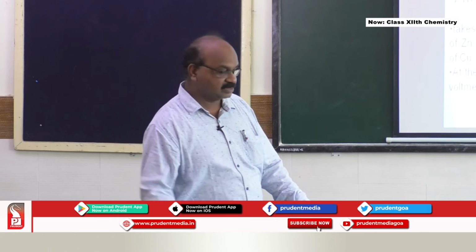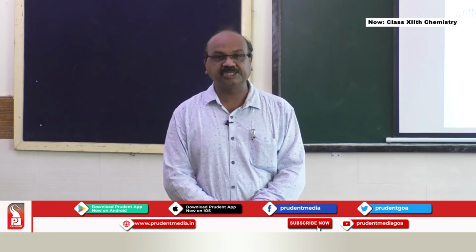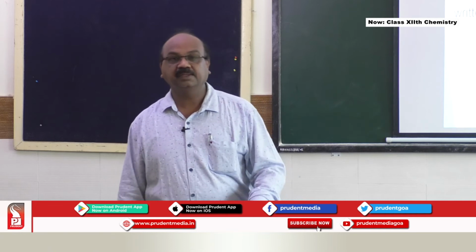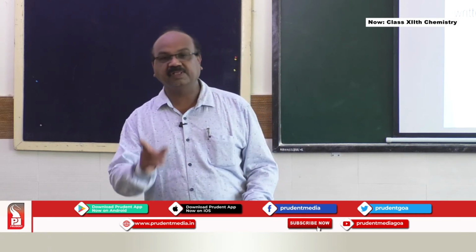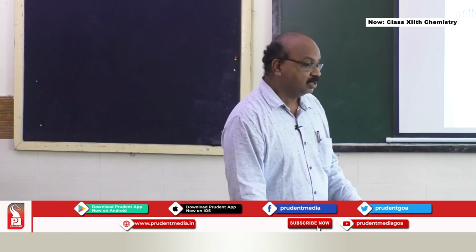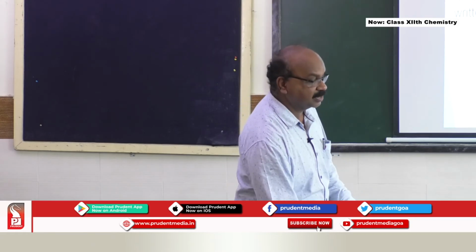After some time, there is no change in the concentration of copper and zinc ions, and at that same time the voltmeter will give you 0 reading. There is no further change between the concentrations of copper ions and zinc ions, and the voltmeter will finally show the 0 reading. So this indicates that the reaction has now attained equilibrium. That means both the reactions are occurring at the same rate.